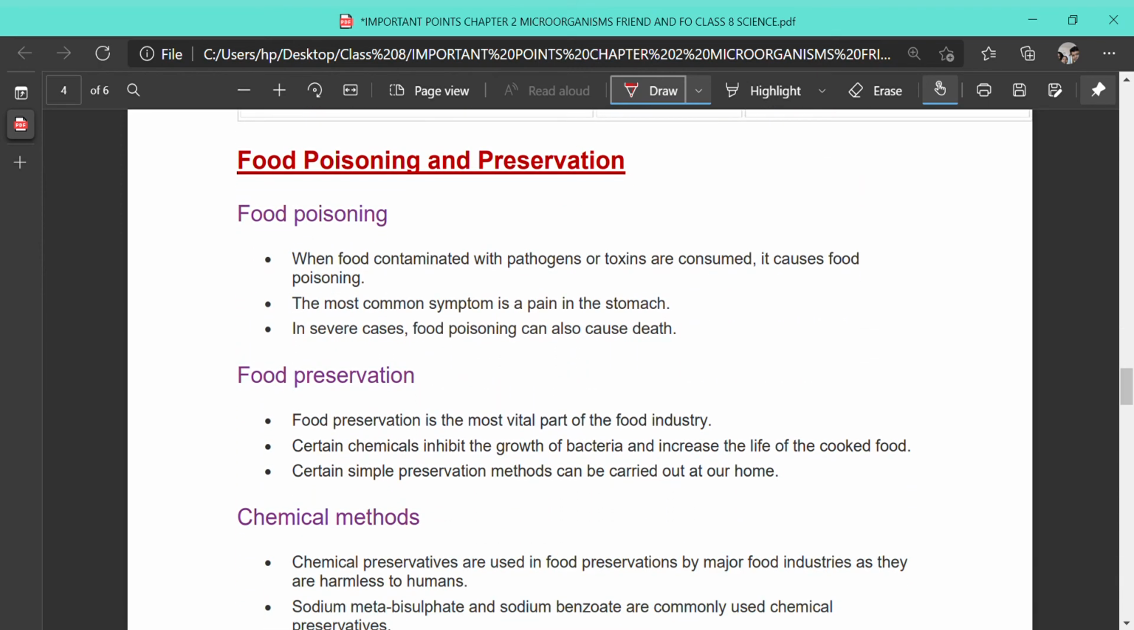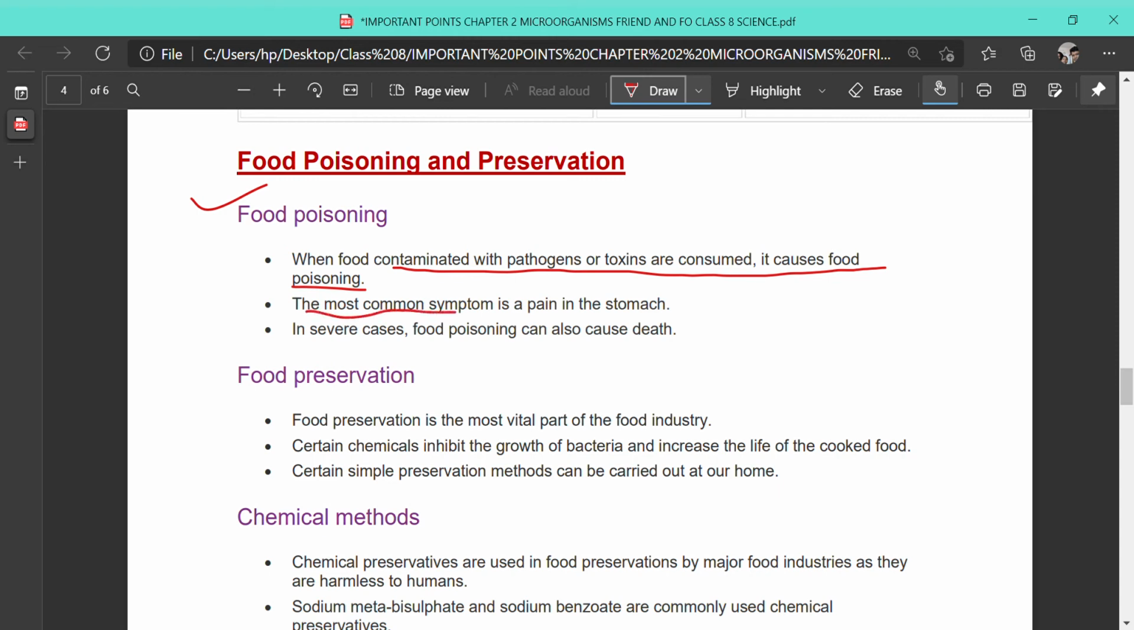Next, the major topic in this chapter is food poisoning and food preservation. That is, how food gets spoiled, how it gets poisoned, and what the different methods are by which we can prevent poisoning or make the food free from infection. Food poisoning: when food contaminated with pathogens or toxins is consumed, it causes food poisoning. Toxin means toxic substances that are not good for the body.